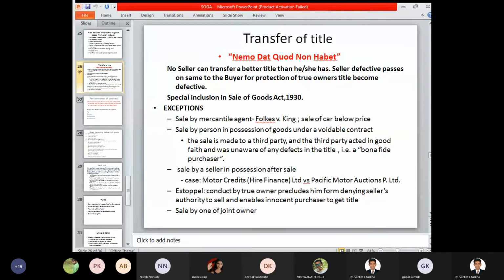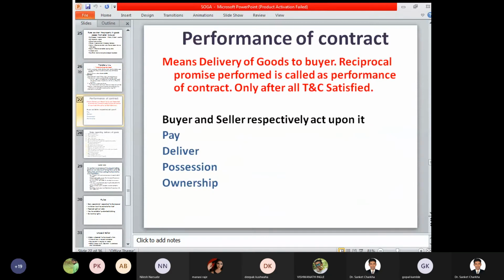Sale by one of the joint owners. So if one of the joint owners to a particular contract is conducting a certain promise, and based on that promise the goods have been transferred from one person to another person, then at this stage also nemo dat quod non habet is made applicable, and the seller is passing the same defective title to the buyer. And if the seller is having a defective title, the same passes to the second buyer, third buyer, fourth buyer, and so on. So it keeps on circulating, and the lawful effect for this concern is only that the seller must have a better title and a positive title over the goods and services.